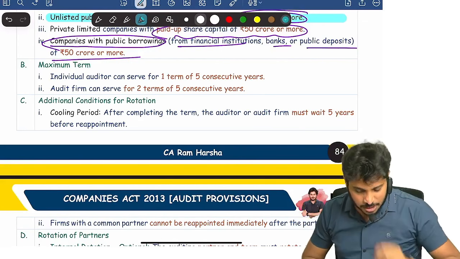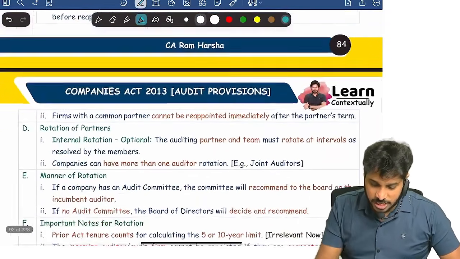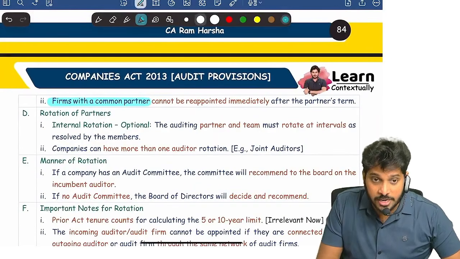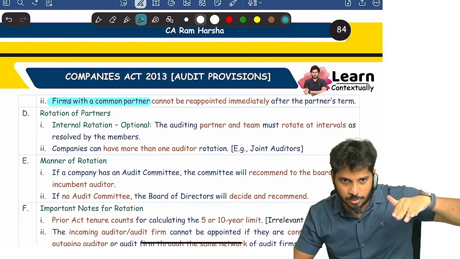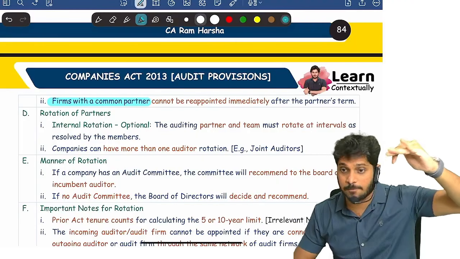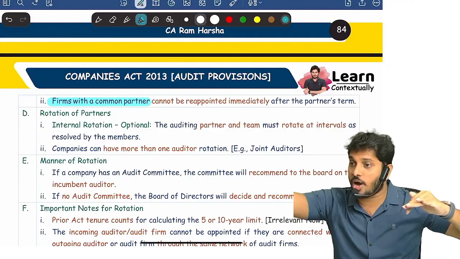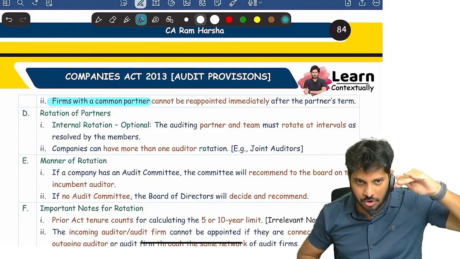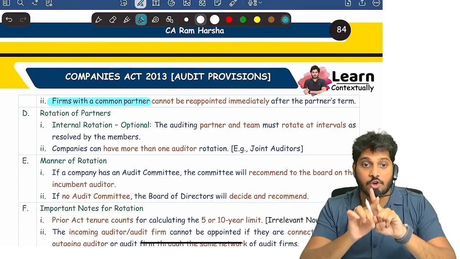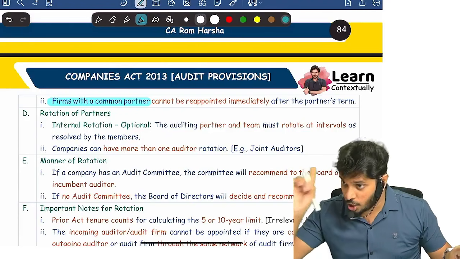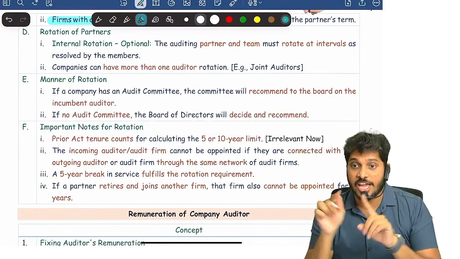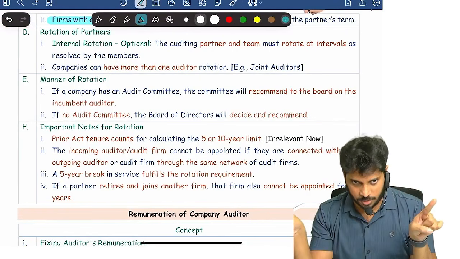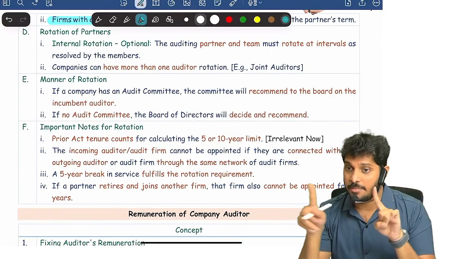When you are changing the auditor, right now our auditor's 5 years or 10 years are over. He is leaving. We call him the outgoing auditor. Now we are appointing a new auditor. We call him the incoming auditor. Outgoing auditor and incoming auditor shall not have common partners. Further, they shall not come under the same network.